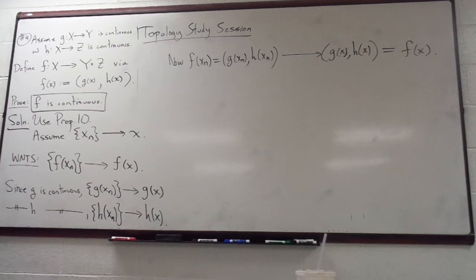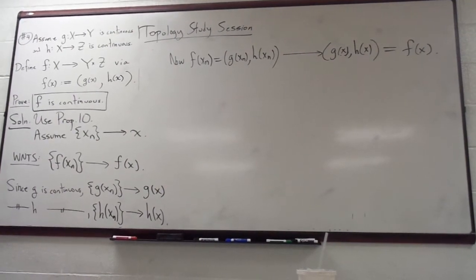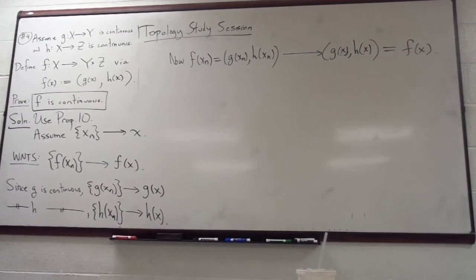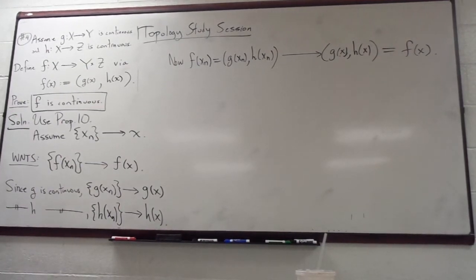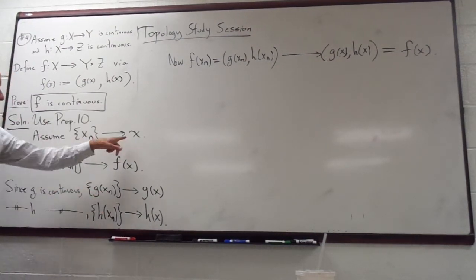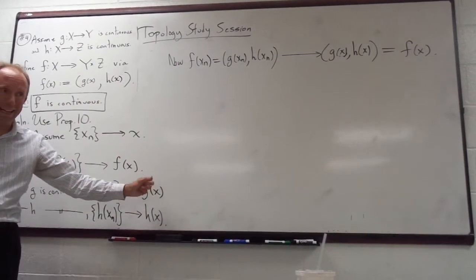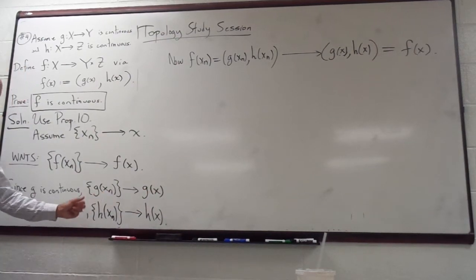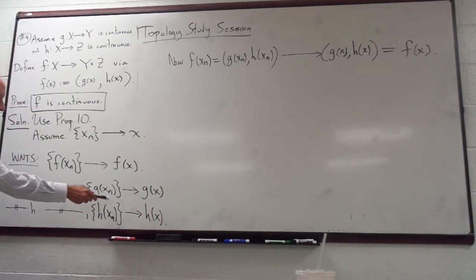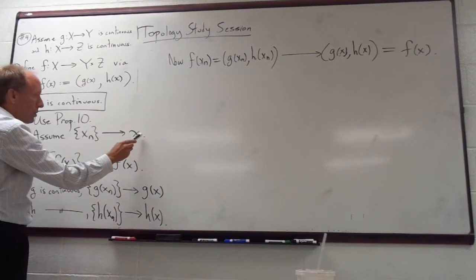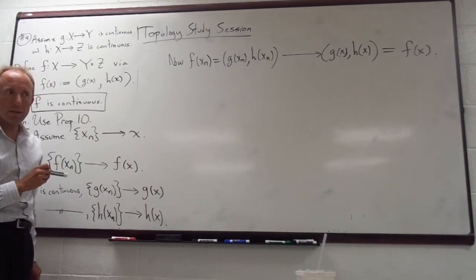Okay. Let's see what else I want to do. Oh yeah. The trick is that it could have converged to a lot of things, but specifically choosing g of x and h of x is what makes it work. We know that xn is converging to x, so g of xn has to converge to g of x, right? We're not choosing that. That is what it converges to. And h specifically is continuous, so just applying h to both sides of this convergence preserves the continuity.